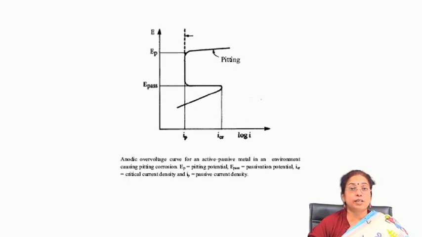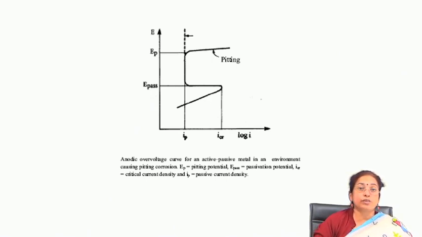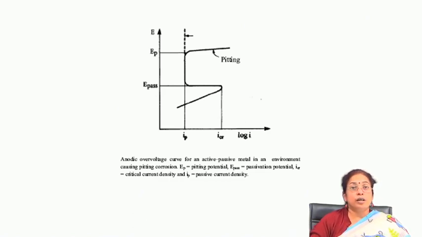Otherwise, you can also measure the mass loss as a function of time, mass loss per unit area as a function of time in that particular specific environment. But as I mentioned to you, due to pitting corrosion there is very little material loss, because the pit dimension is usually micrometer and it proceeds along the vertical direction. So, possibly the pit depth might be 1 millimeter, 2 millimeter, 5 millimeter. So, overall change in the weight because of the pitting corrosion is insignificant as compared to that of general corrosion.